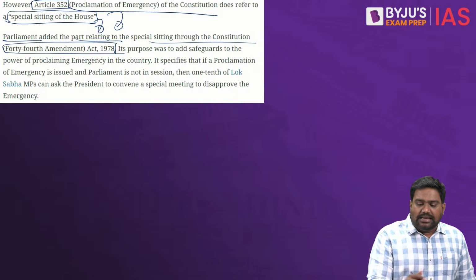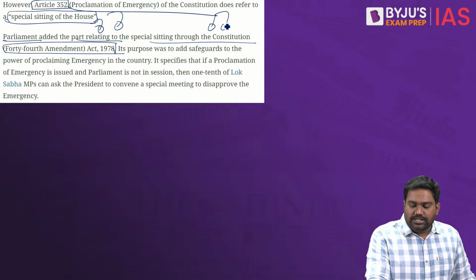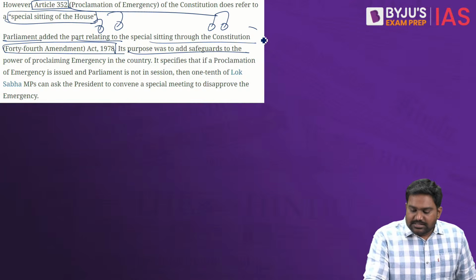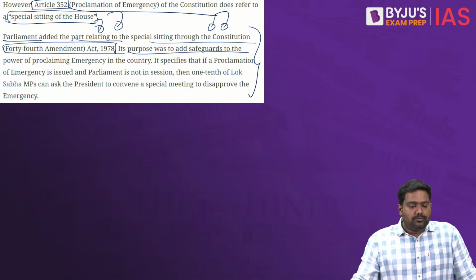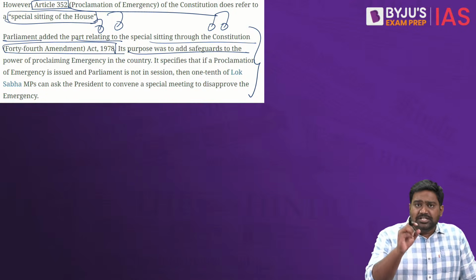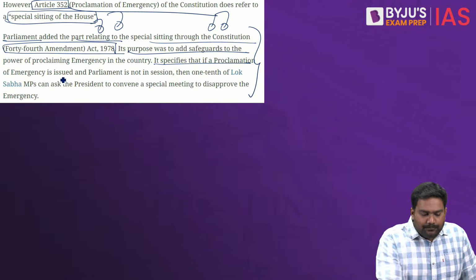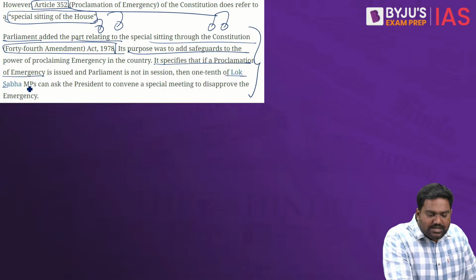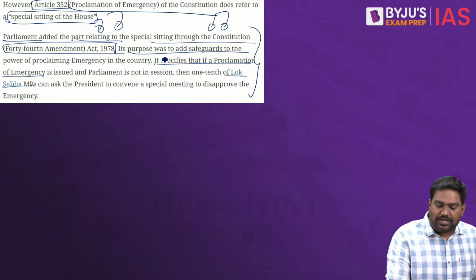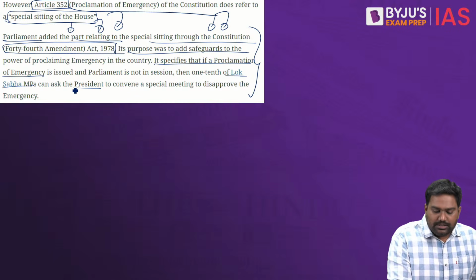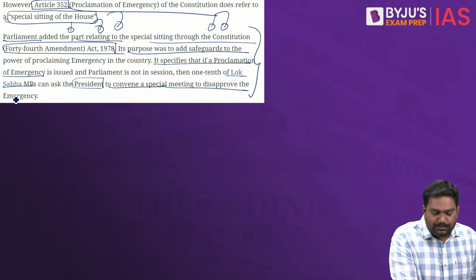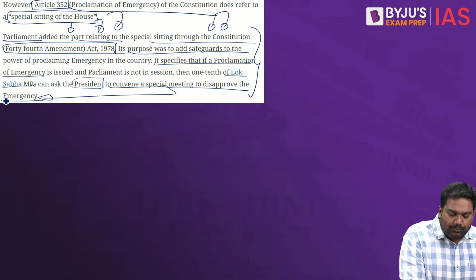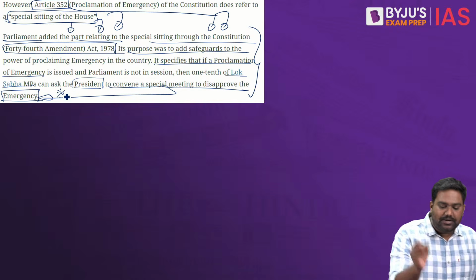So to build checks and balances against the misuse of the emergency provision, several changes were made through the 44th Amendment. And one change that was introduced was the power of the Lok Sabha MPs to call for a special sitting of the House, where they can ask the President to convene a special meeting to disapprove the emergency if they are opposed to it.